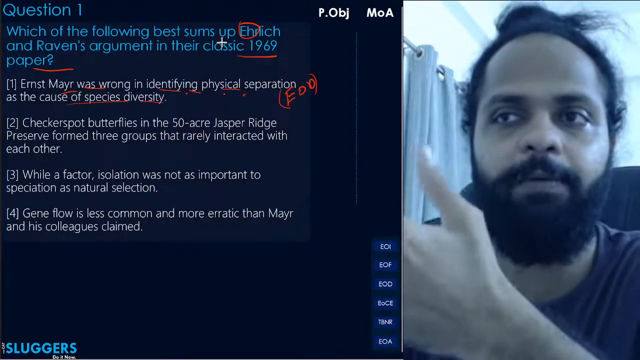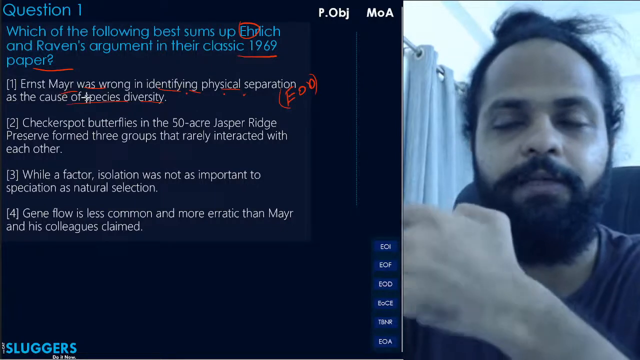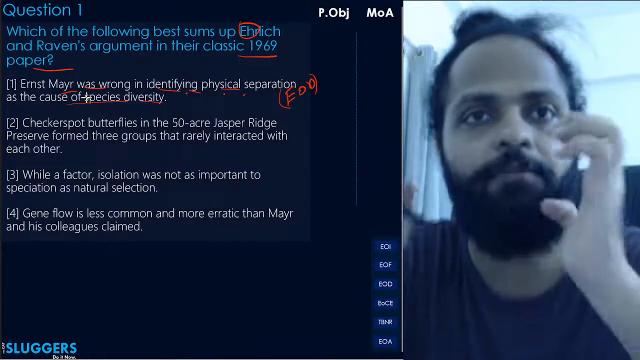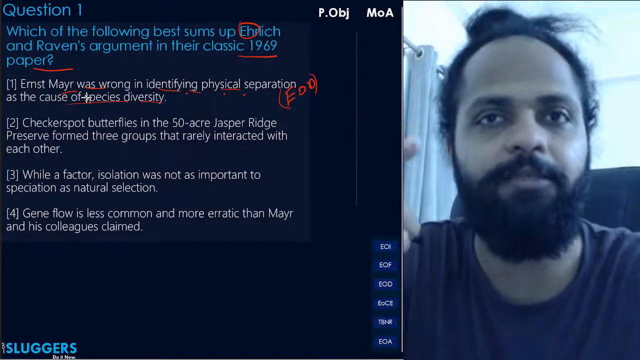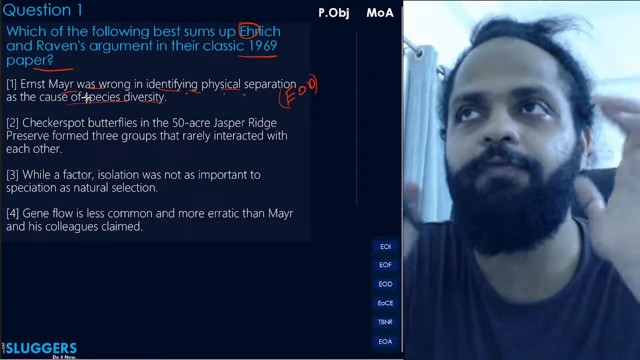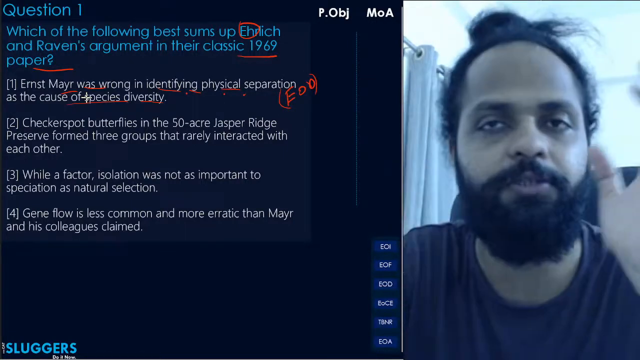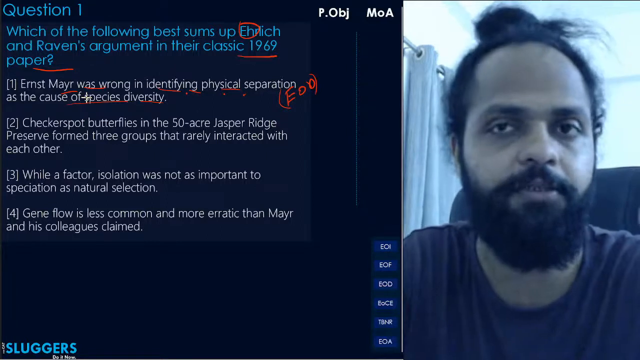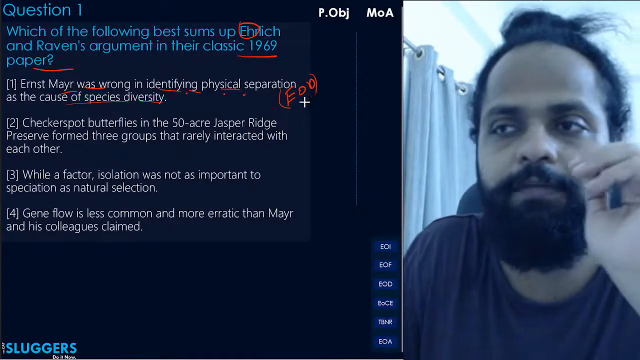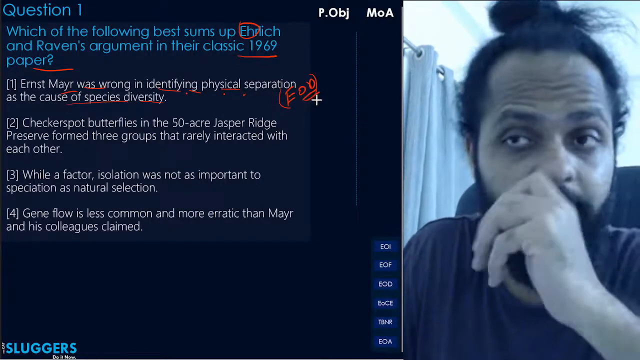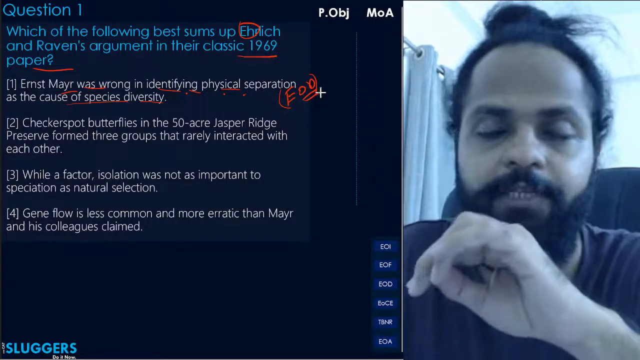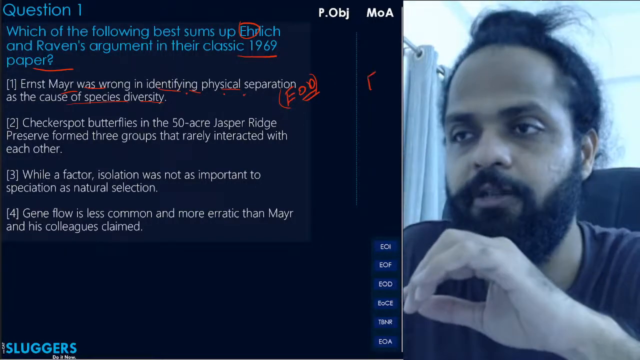The essence of the paper cannot be summed up by saying that their paper was not about disproving Ernst Mayr's theory. The paper was still about trying to figure out what are the causes of speciation, what could be the causes of speciation, right? So even if you correct for the error of distortion, this will still become a TBNR case. Okay, so that's why you eliminate this.